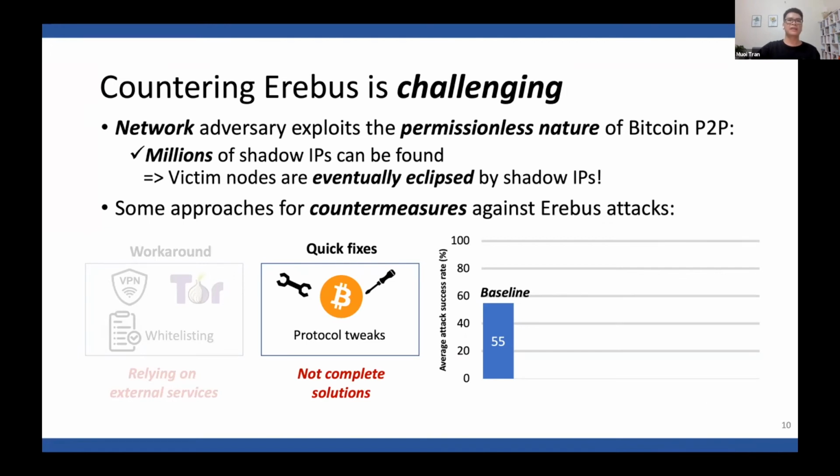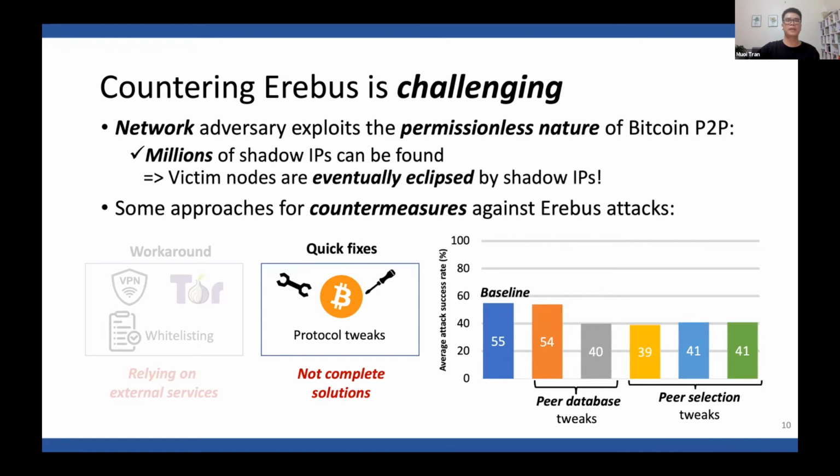The y-axis shows the attack success rate of the Erebus attacks, and lower values mean better defense. For the accurate definition of the attack success rate, please refer to our paper. In this experiment, we evaluate some tweaks on how peers' IPs are managed in the database, and some tweaks that improve the peer selection logic. As we can see from the chart, all available protocol tweaks show only marginal effectiveness.